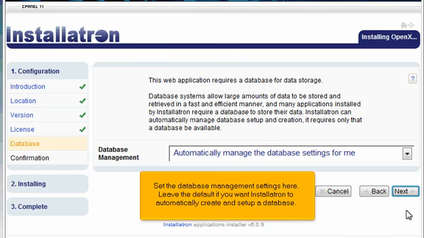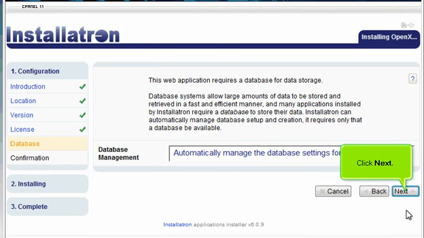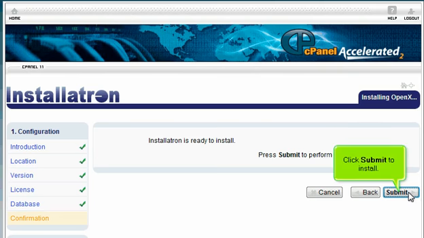Set the database management settings here. Leave the default if you want Installatron to automatically create and set up a database. Click Next. Click Submit to install.